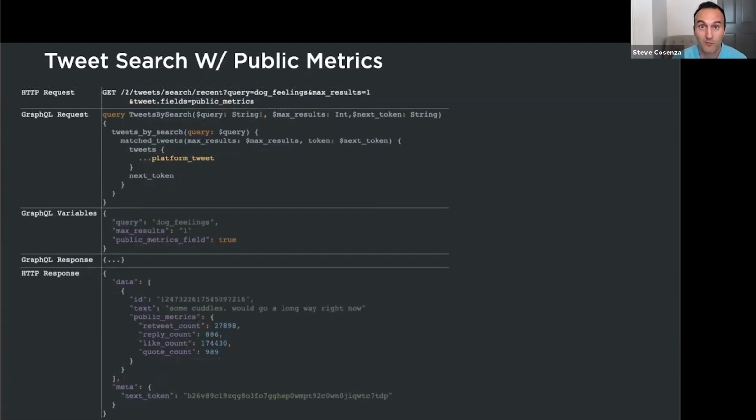All right, next up, let's look at how this would work for search. Once again, the public metrics field GraphQL variable is set to true. And then below, we could see the search results with the 2 default ID and text fields, along with the optionally requested public metrics field.